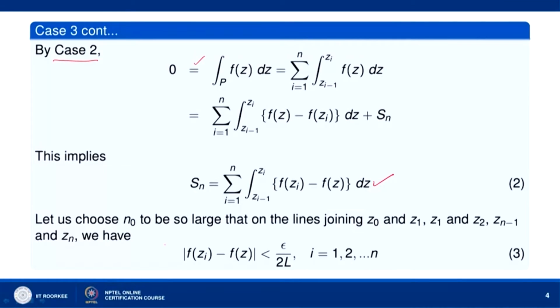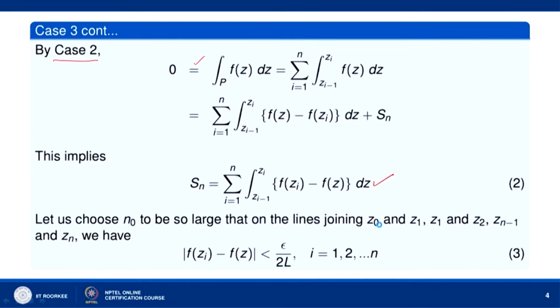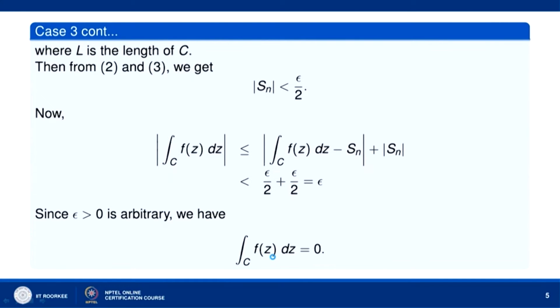Now, let us choose n naught to be so large, we have n naught here, that on the lines joining z naught and z1, z1 and z2, z(n-1) and zn, mod of f(zi) minus f(z) is less than epsilon by 2. So, then what will happen? This follows from the continuity. So, mod of f(zi) minus f(z) is less than epsilon by 2L, where L is the length of the curve C, the given curve C.